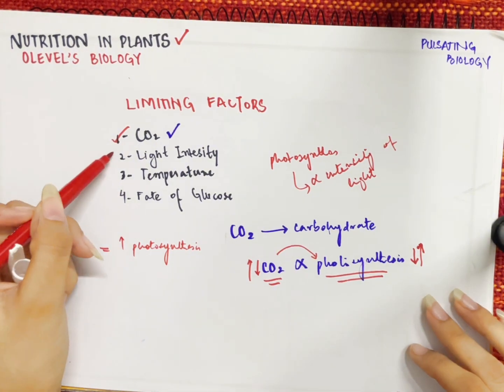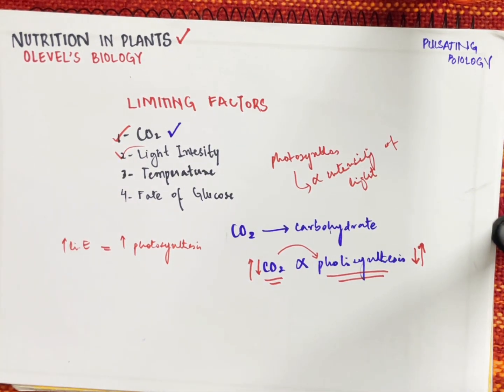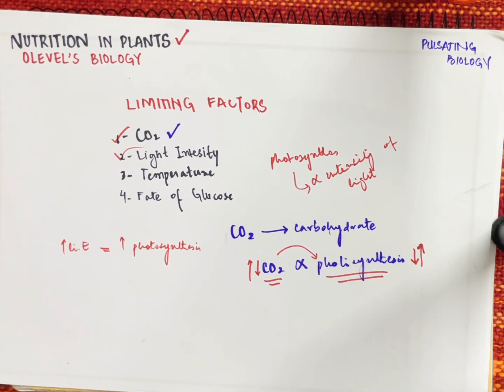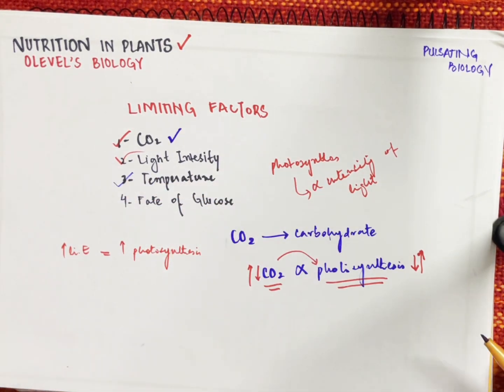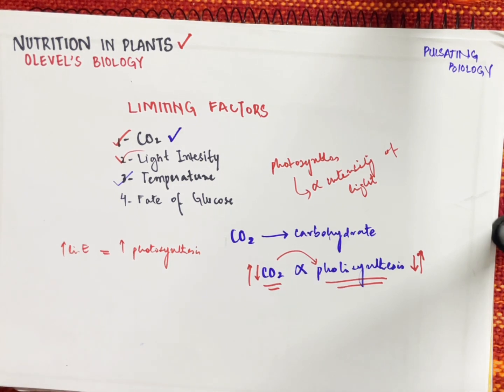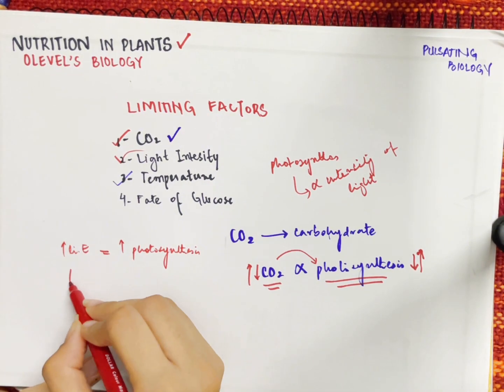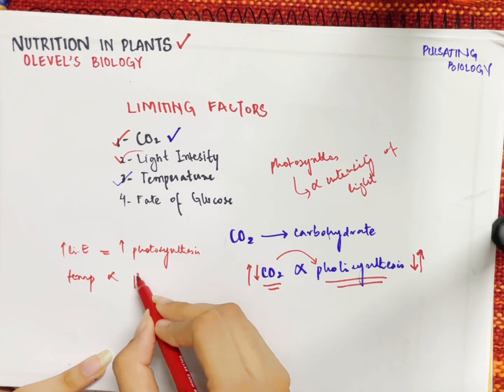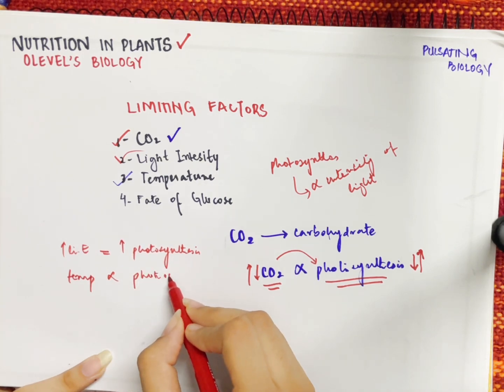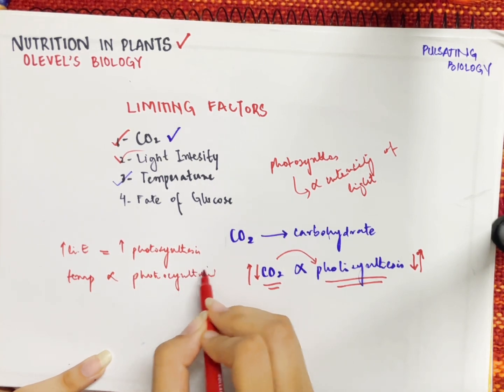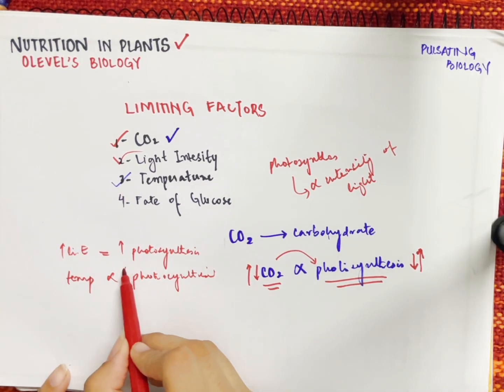That's how carbon dioxide and light intensity are directly related to the process of photosynthesis and help the plant perform photosynthesis more efficiently. Let's come on to the third pointer, which is a very confusing point for most students, that is the temperature. If the temperature is raised, it increases the rate of reaction. It is very simple. Along with carbon dioxide and light intensity, the temperature is also directly proportional to photosynthesis. Whenever there is an increase in the temperature, that means an increase in warmth in the environment, there is an increase in photosynthesis.